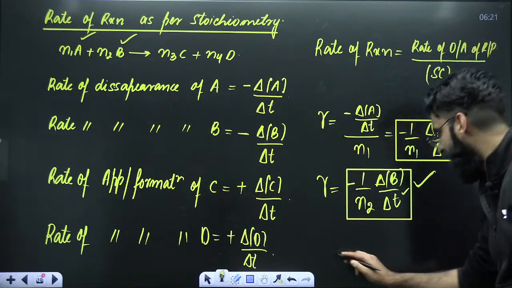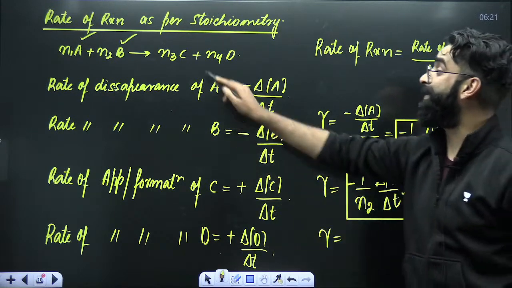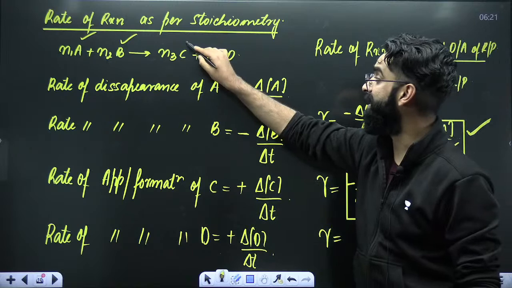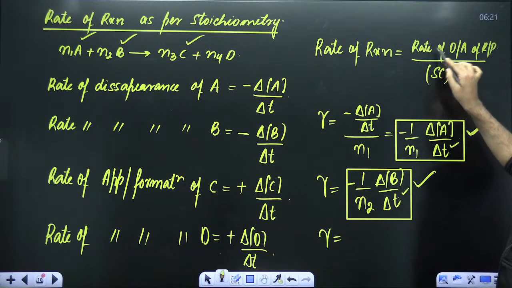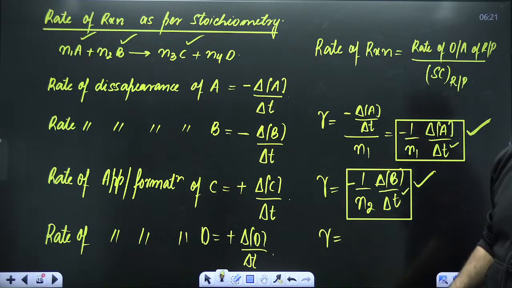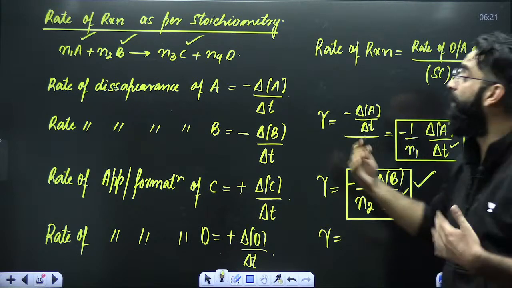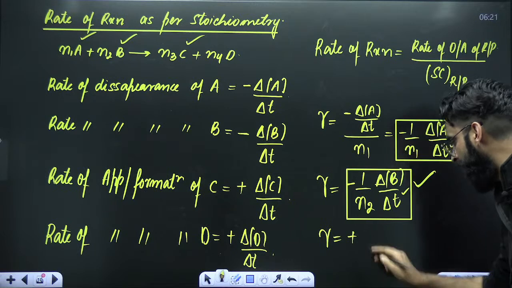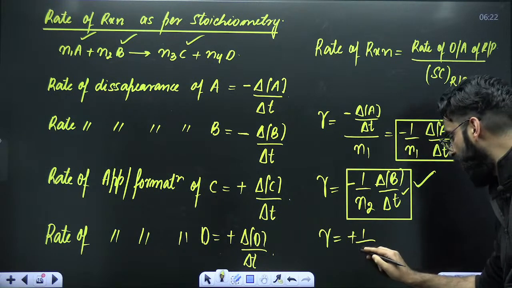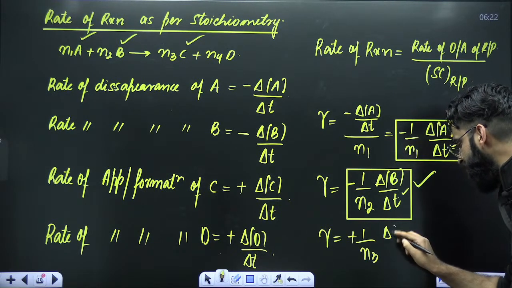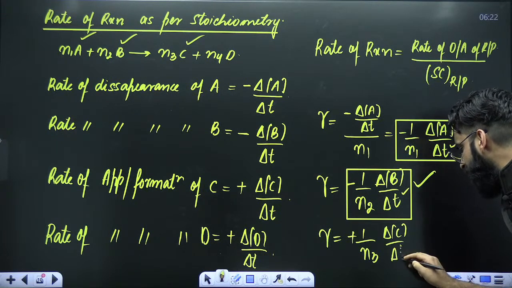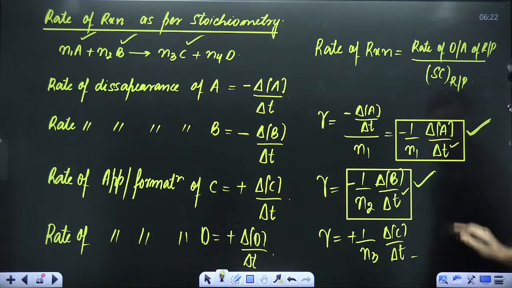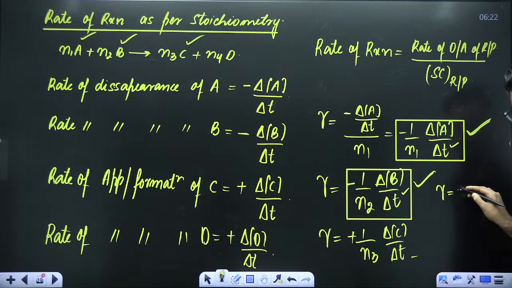Similarly, the rate of reaction with respect to C. C is the product, so should I use the rate of disappearance or the rate of appearance? I'll use the rate of appearance of C. So I'll start with plus 1 divided by the stoichiometric coefficient of C, that's N3, times the change in the concentration of C divided by the time interval. Perfect. Now again, the rate of reaction with respect to D: plus 1 divided by N4, change in the concentration of D divided by the time interval.